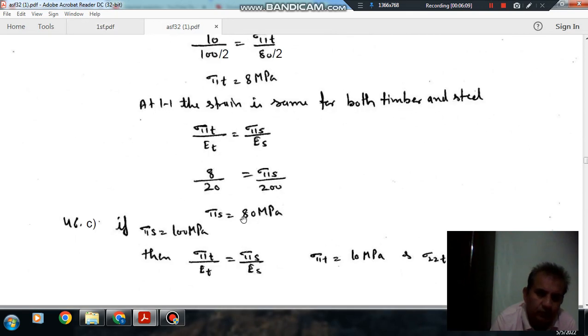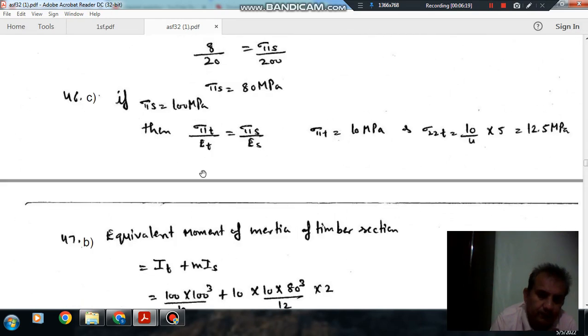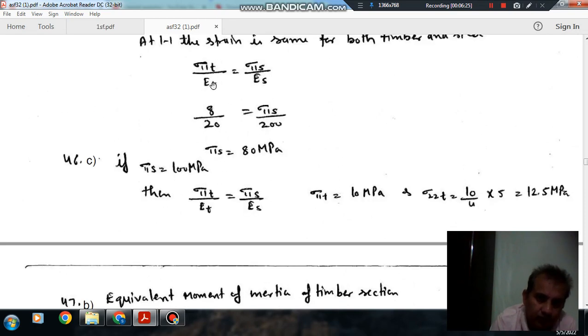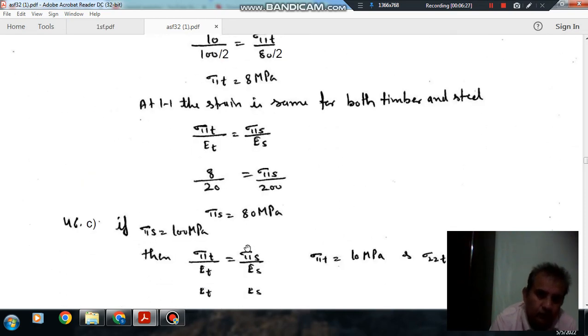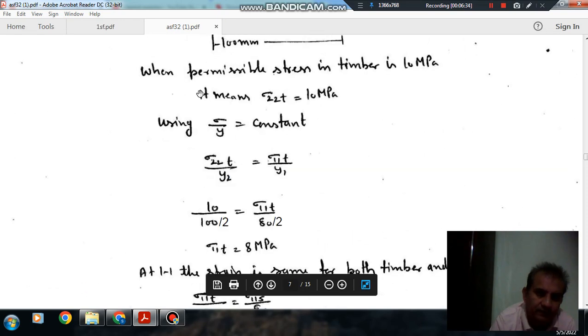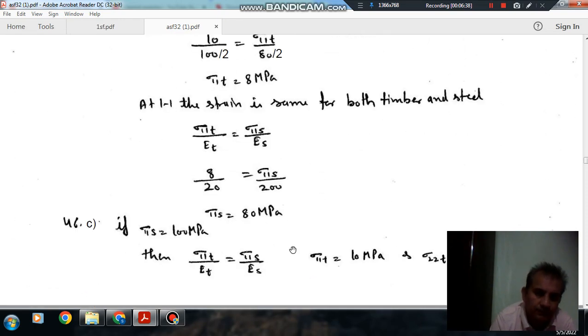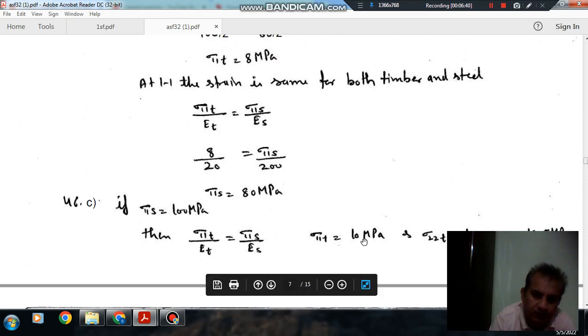Now the second question: the maximum stress in the steel is 100 MPa. So now we will follow the reverse order. Sigma 11 S is given, the maximum stress in steel is 100 MPa. So sigma 11 S by ES is equal to sigma 11 T by ET, keeping the strain the same. So sigma 11 T will be 10 MPa.